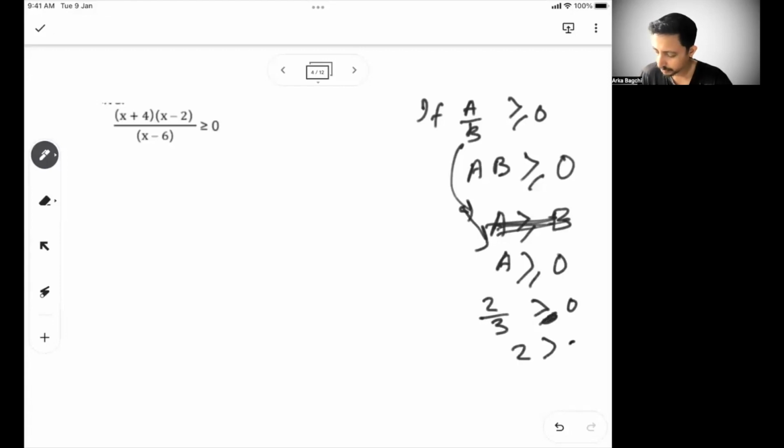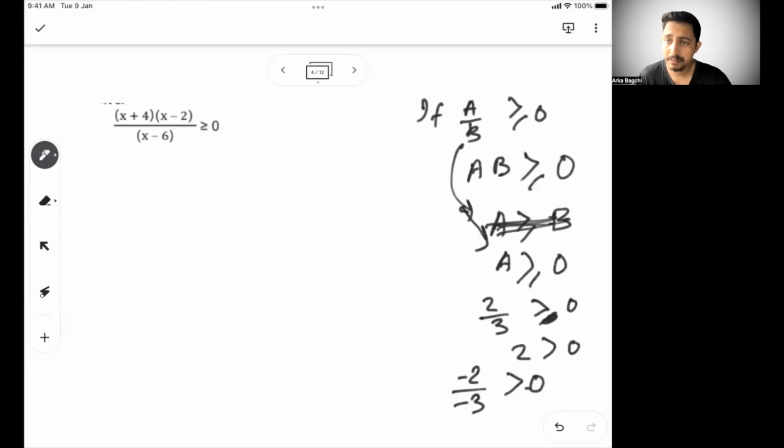Here 2 is greater than 0. So here your a is greater than 0. But if I write minus 2 by minus 3, that is also greater than 0. In this case, minus 2 or a is not greater than 0, because that's a negative number. Since you have a negative in numerator and denominator, it gets cancelled. But in itself, numerator is a negative number. So from a by b greater than 0, you cannot write a greater than equal to 0 always.